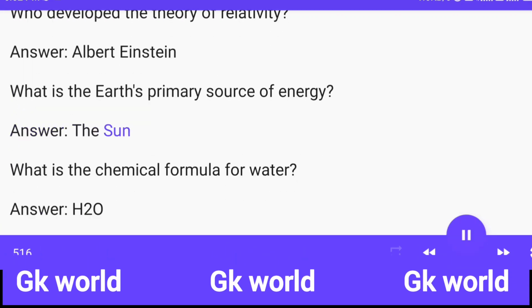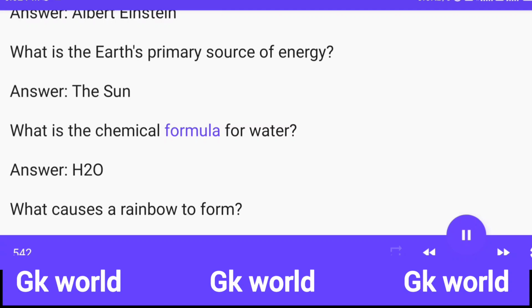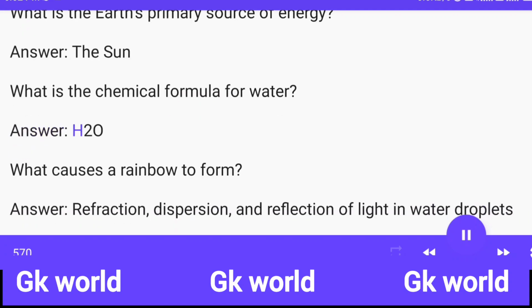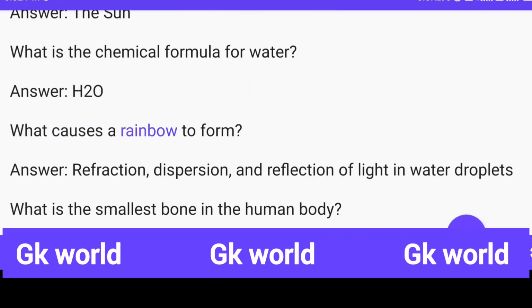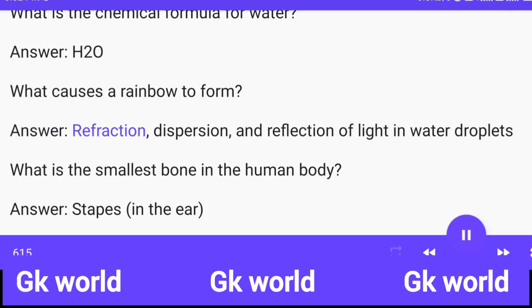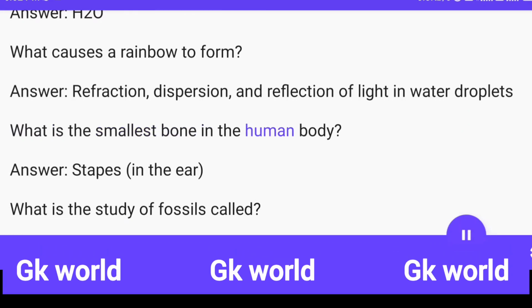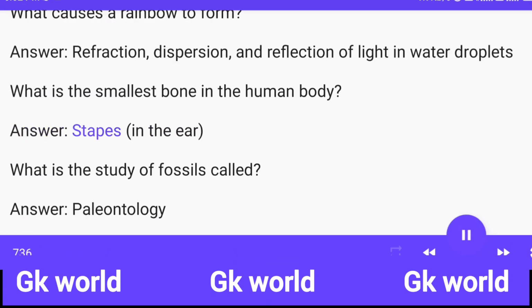Answer: the sun. What is the chemical formula for water? Answer: H2O. What causes a rainbow to form? Answer: refraction, dispersion, and reflection of light in water droplets. What is the smallest bone in the human body? Answer: stapes in the ear.